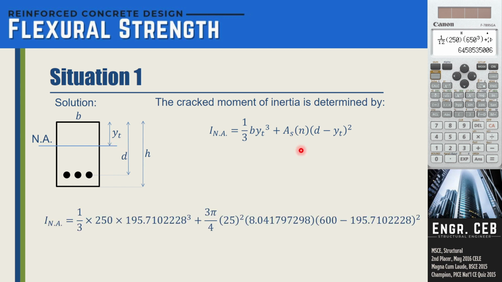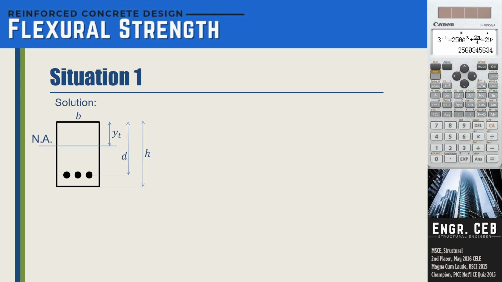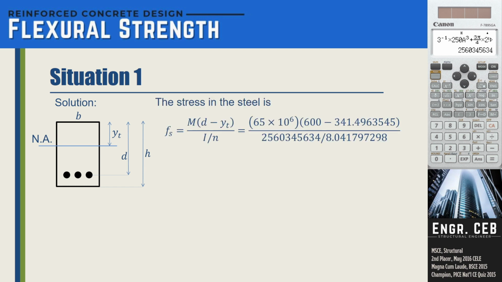Okay, so we substitute the value and then please compute also. In determining the stresses, again, we will use the formula for flexural stress, Mc over I. Our moment is 65.